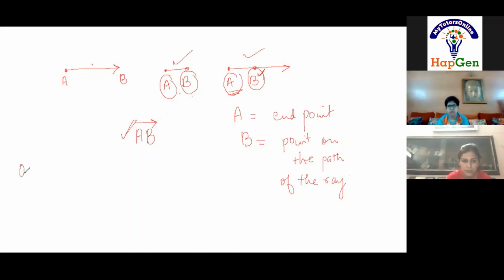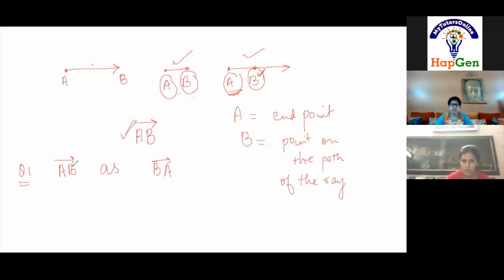My first question: can we write AB as BA? No, ma'am. Why? Ma'am, because the ray is extending in the B direction, and if we turn B to A side, then the ray will also be turned.